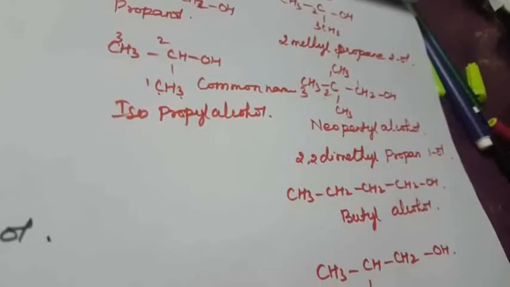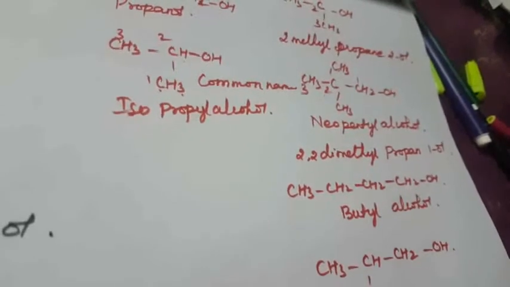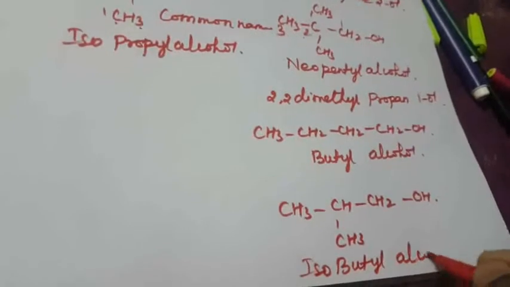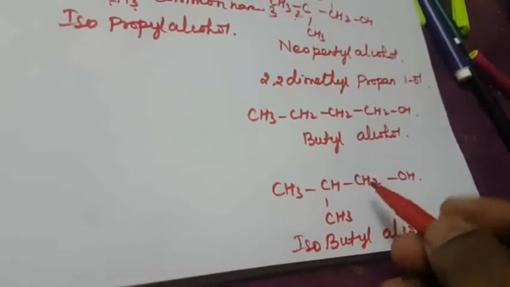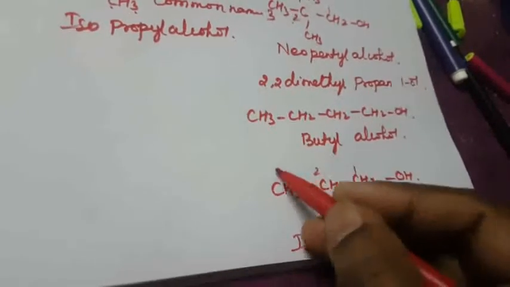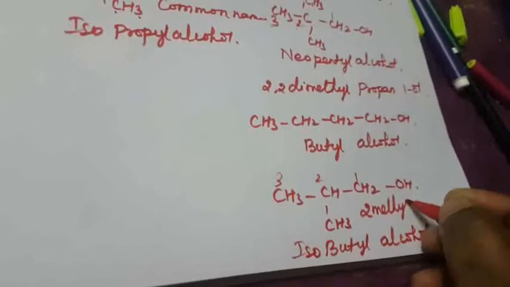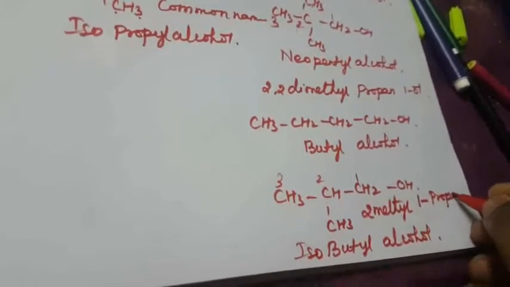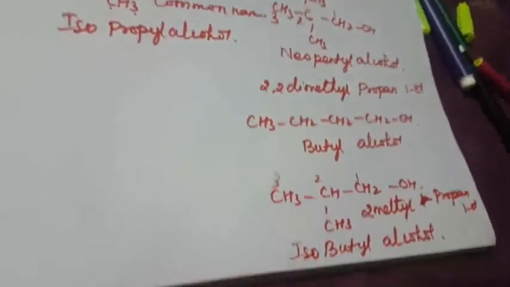So how to write the common name? 4 carbons means isobutyl alcohol. How to name this compound? Again 1, 2, 3. The second position contains the methyl group, so 2-methylpropan-1-ol. Okay, so this is another one, isobutyl alcohol.